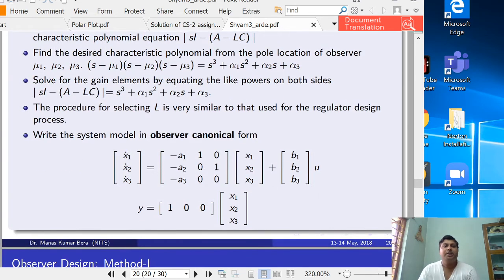This procedure is shown with a very special form which is called the observer canonical form. Suppose we have a system which is in observer canonical form. This is the A matrix, this is the B matrix, and this is the C matrix, and for this system we want to estimate the states x1 x2 and x3. We have assumed that all the states are not available for measurement. Here you observe that y equals x1, which means that only x1 is available for measurement, while x2 and x3 are not available for measurement. So we want to estimate all three, x1 x2 x3. This is called a full order observer.